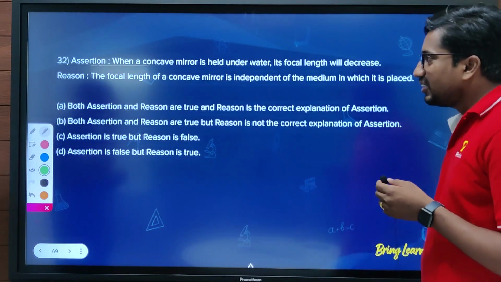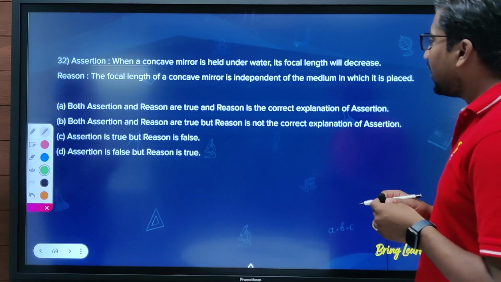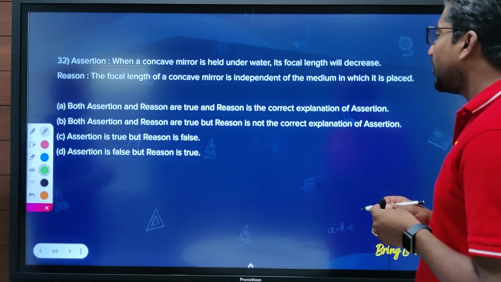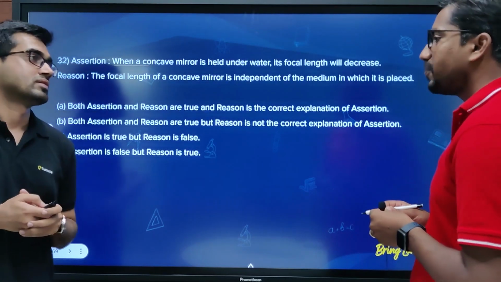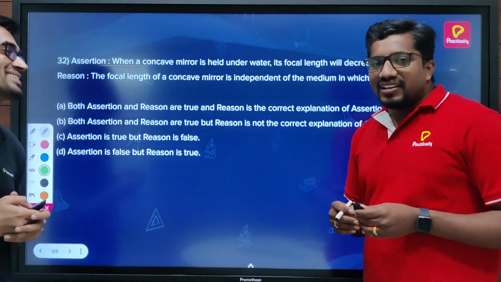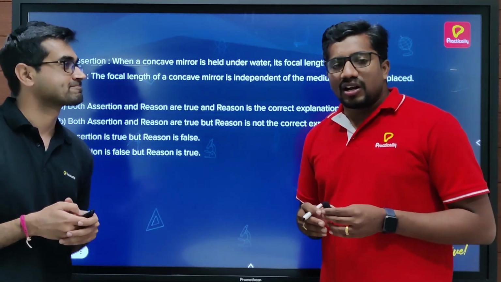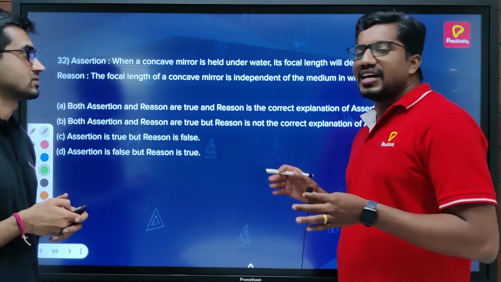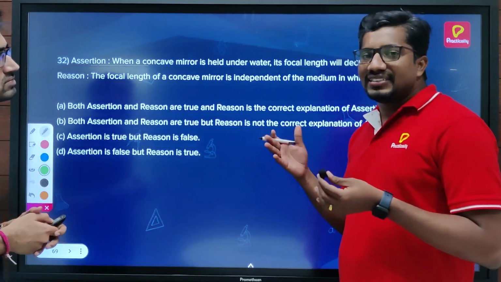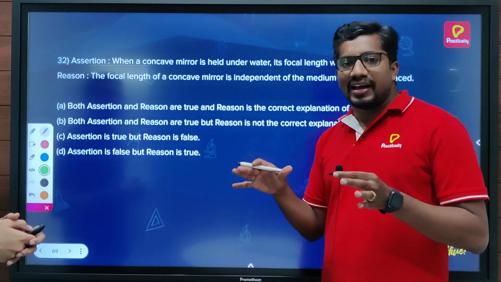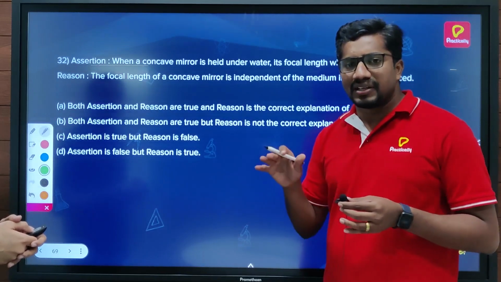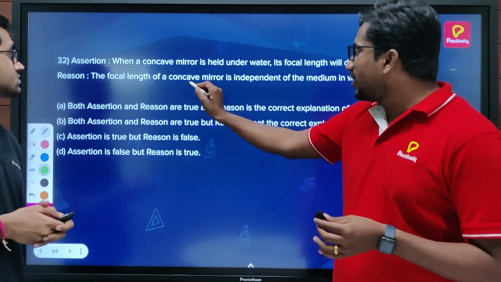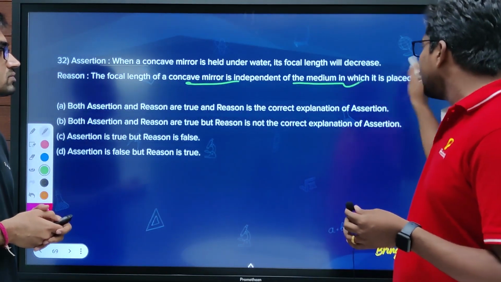Assertion: when a concave mirror is held under water, its focal length will decrease. Reason: the focal length of a concave mirror is independent of the medium in which it is placed. Whatever the mirror, concave or convex, the focal length is completely independent of the medium. Whether it is under water or in air, the focal length remains constant.